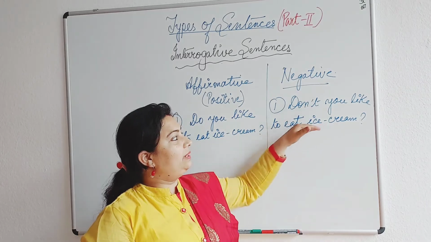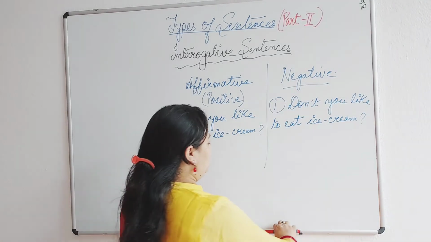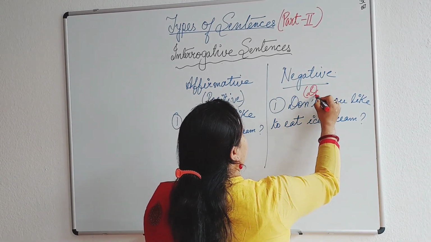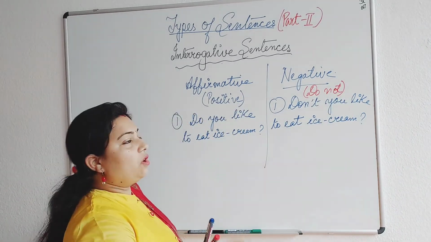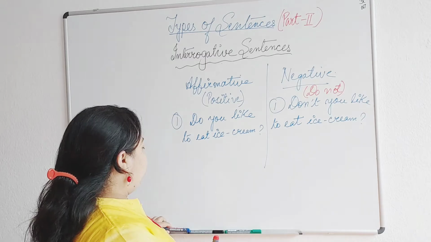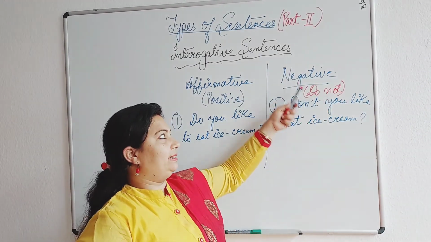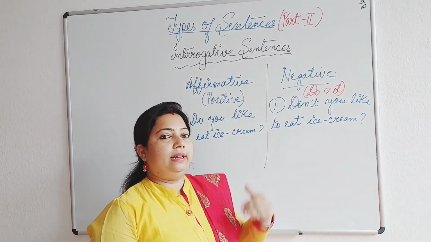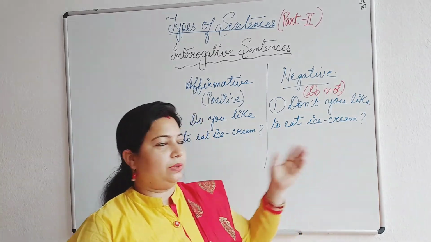When I am writing don't you, it means do not, the short form of do not: do not you like to eat ice cream? Since I have already used the word not here, it's clear that this is the negative format of this interrogative sentence. So you just go through a few more examples, it will be more clear to you. Okay, so see the examples please.